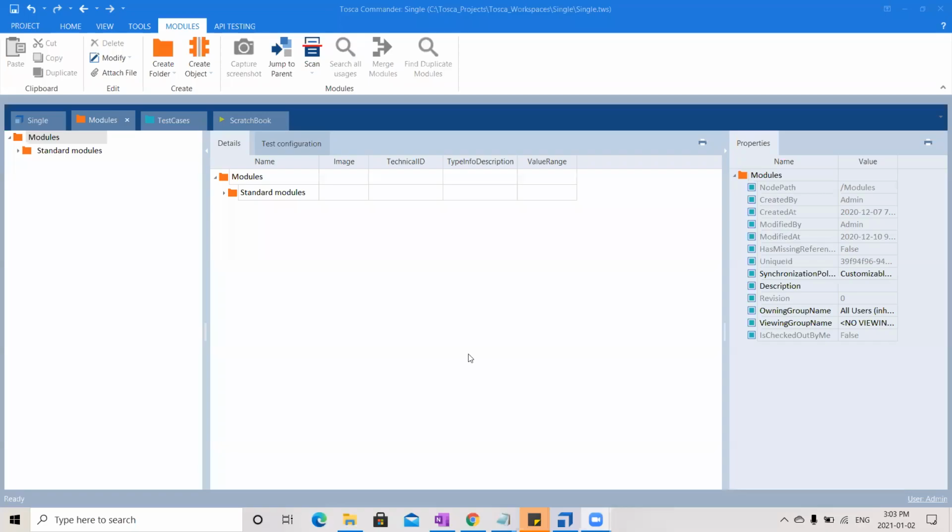In Tosca, you need not learn any programming language or any GitHub or anything. All you need is manual testing. This is one of the major advantages of Tosca. And one more important thing is Selenium and all are open source tools, but coming to Tosca, this is a paid one.